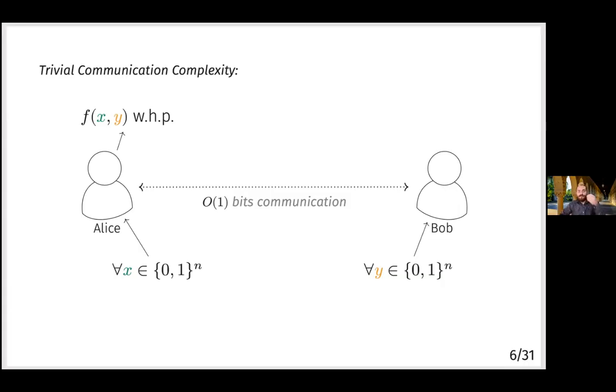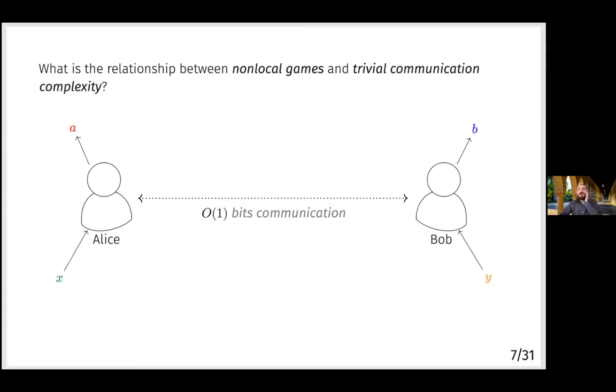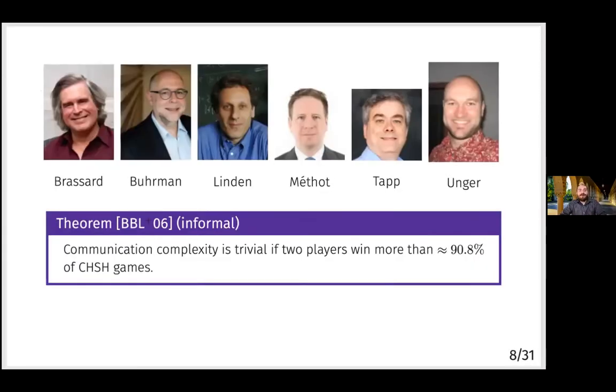And that's the starting point for our work. It's kind of natural that there should be a connection, because non-local games are almost like a special case of trivial communication complexity, where the amount of communication is exactly 0 bits. It was shown by Brassard, Buhrman, Linden, Méthot, Tapp, and Unger that communication complexity becomes trivial for two players who can win more than about 91% of the time at this CHSH game that I showed earlier.